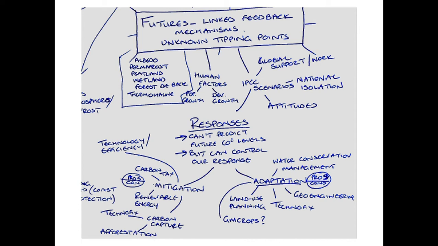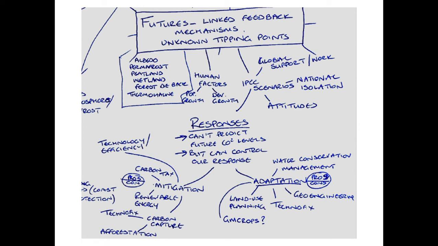But whatever happens, there seems to be a 50 to 60 year delay between changes in the carbon and changes in climate and ocean and water patterns. So we are still going to need some level of adaptation. Now the problem is with adaptation, it's far easier for those countries with high levels of development. But it is those poorer countries who are likely to see the greatest changes who are less able to adapt to it. So in terms of adaptation, we need to consider things like water conservation and management, again linking to things that we saw in water with Singapore.